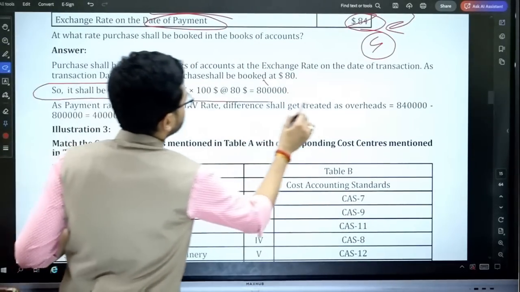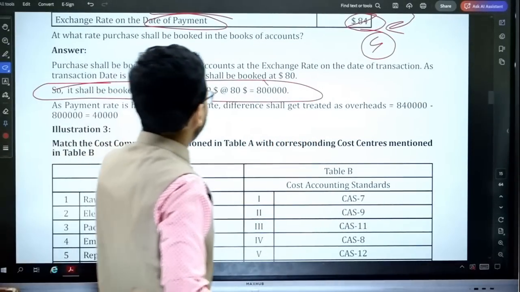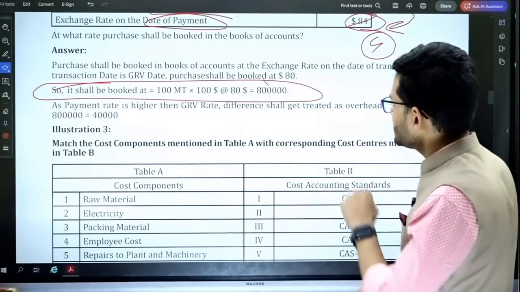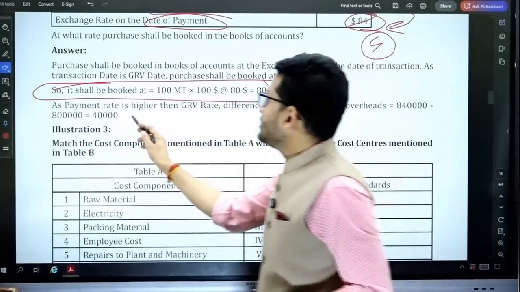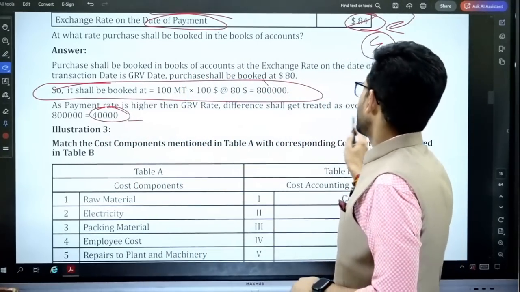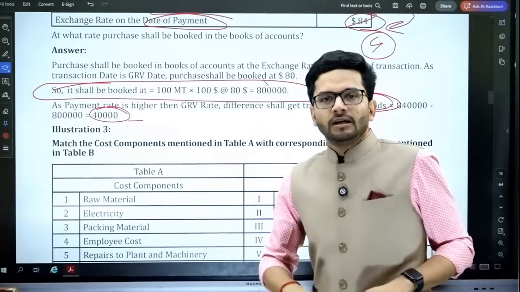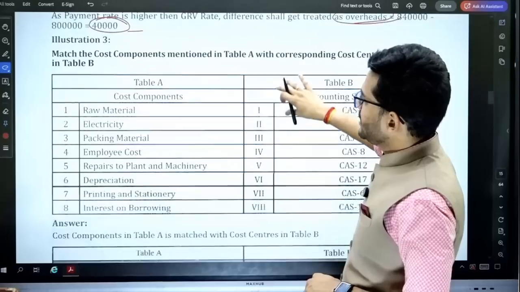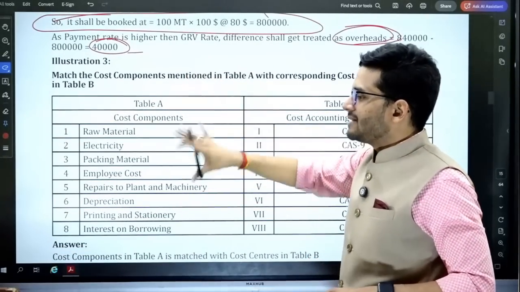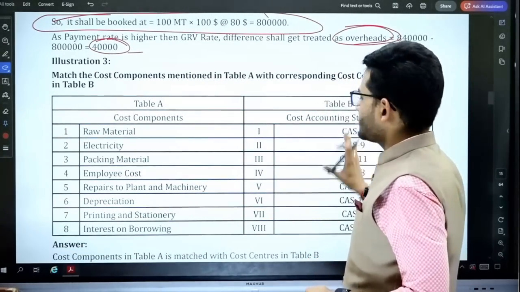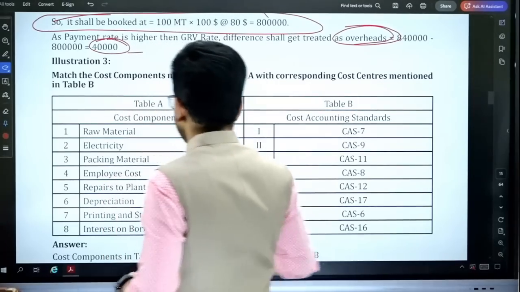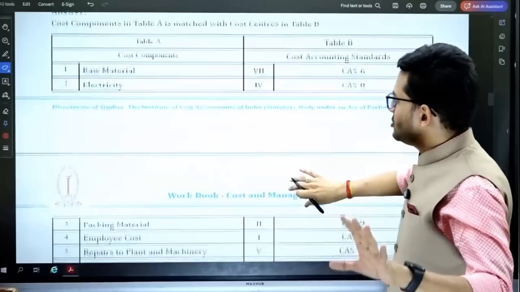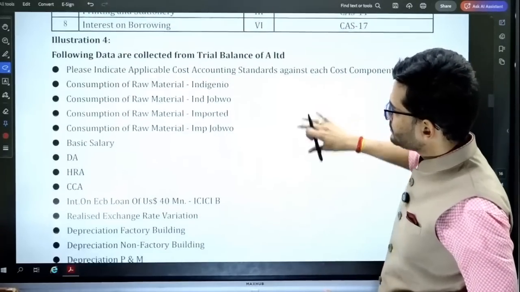Okay, so that is the treatment. The booking should be done at this rate: 100 metric ton multiplied by $100 multiplied by 80, and the exchange difference is to be treated as overheads. It will be debited to the forex loss account. Okay, sir, got it. Illustration number 3 is a very simple matching of the two sides. Cost accounting standards are given at one side, names are given at the other side, and you just have to match it. So no big deal at all.